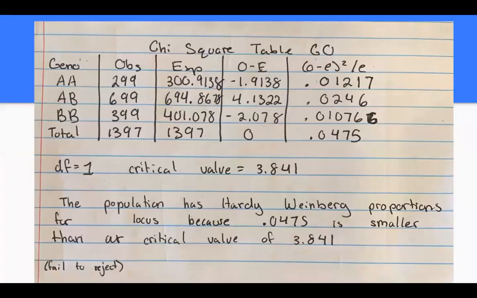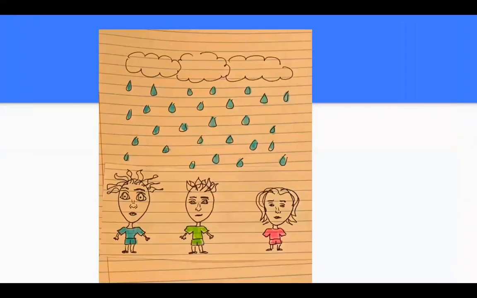Next, I set up a chi-square with a hypothesis that the population of people has Hardy-Weinberg proportion for the eye-sized locus. After filling out the chi-square, I found that my chi value is 0.0475, which is less than the critical value of 3.841. Therefore, I failed to reject the hypothesis. This means that the initial population has Hardy-Weinberg proportions.